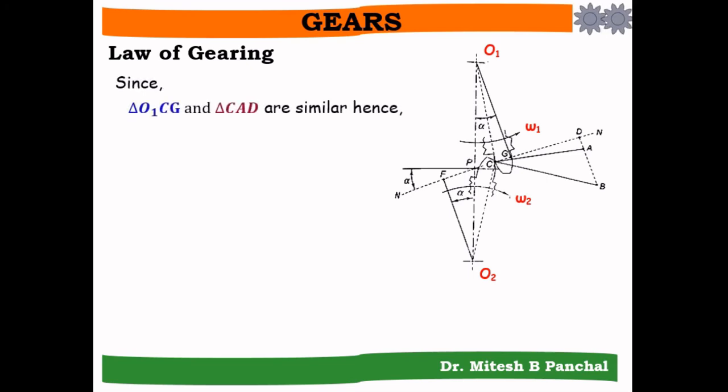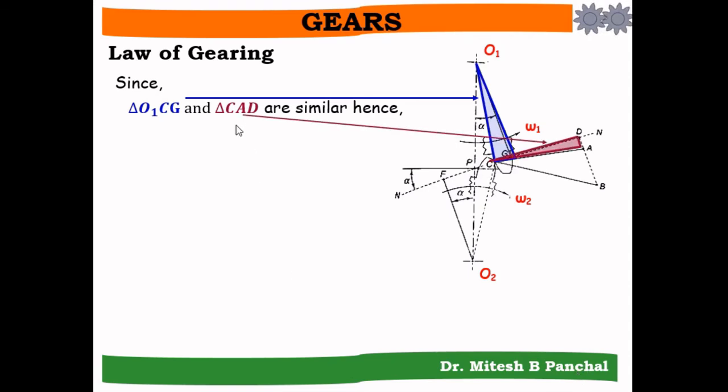Consider triangle O1CG and triangle CAD. These two triangles are similar triangles.